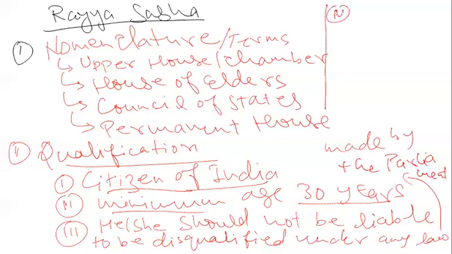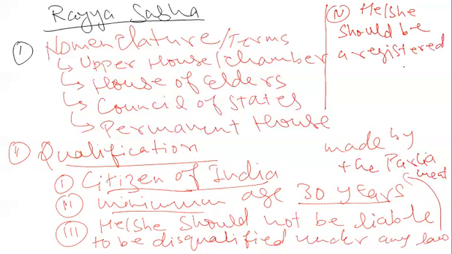The fourth qualification was that he or she should be a registered voter of the particular state from where he wants to contest the elections.